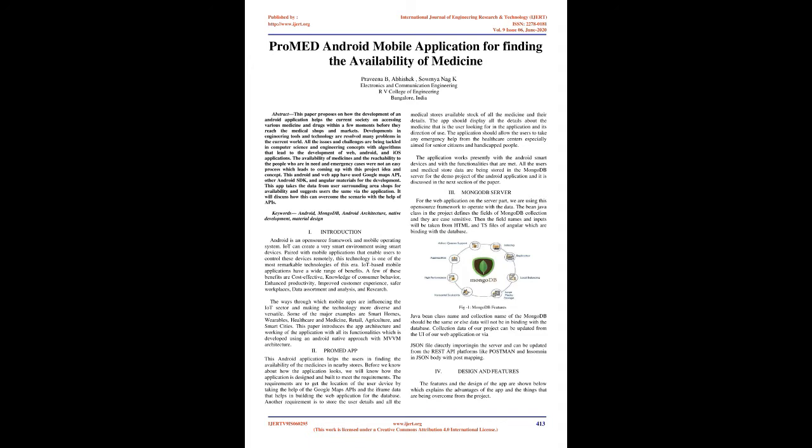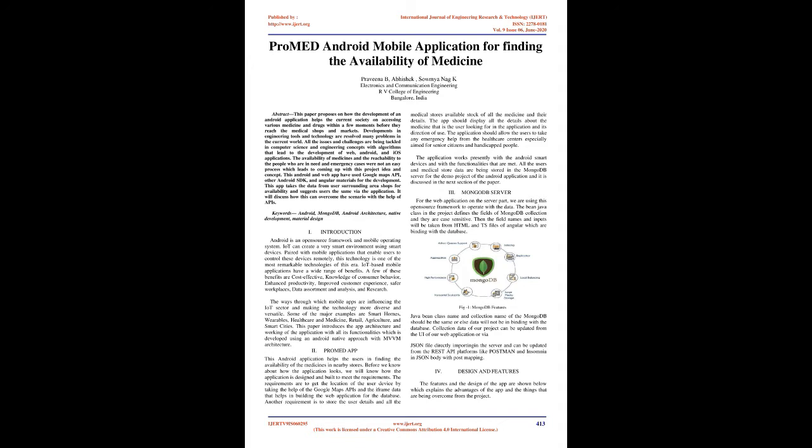data assortment and analysis, and research. These are the ways through which mobile apps are influencing the IoT sector and making the technology more diverse and versatile. Some of the major examples are smart homes, wearables, healthcare and medicine, retail, agriculture, and smart cities. This paper introduces the app architecture and working of the application with all its functionalities, which is developed using an Android native approach with MVVM architecture.